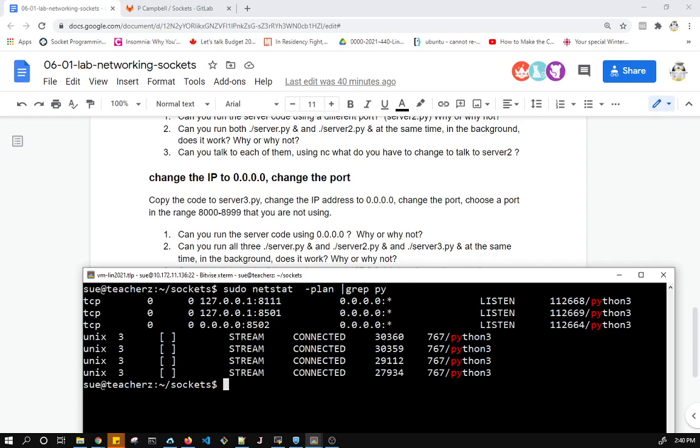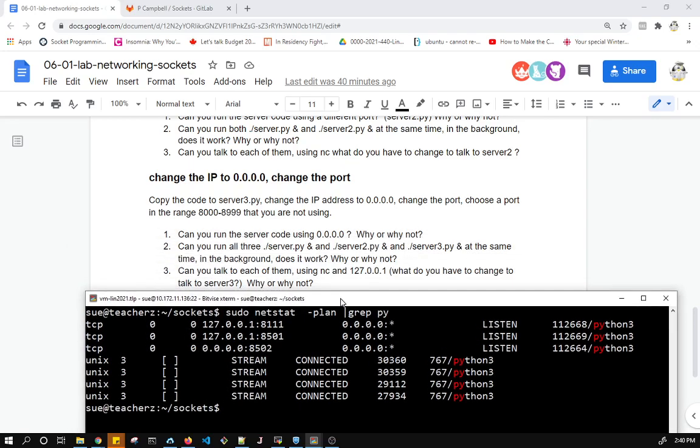If I were to try to bind to 0.0.0.0:8501, it probably wouldn't work, because 0 is everything and 127 is included in everything. Either way, I shouldn't do it, because then you don't know who's going to get it if it did work. So yes, I can run all 3, because the socket addresses are unique.